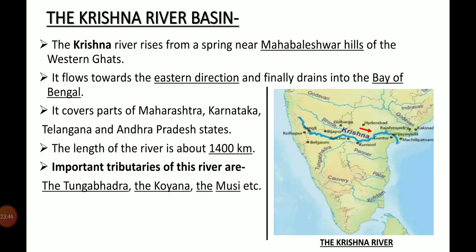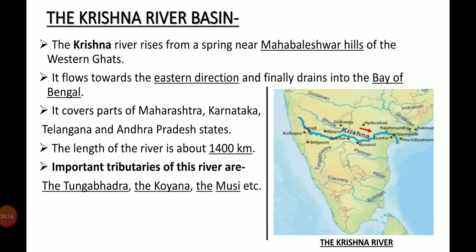Next important river is the Krishna river. The Krishna river rises from a spring near Mahabaleshwar hills of the Western Ghat. It flows towards the eastern direction and finally drains into the Bay of Bengal. It covers Maharashtra, Karnataka, Telangana and Andhra Pradesh states, and the length of the river is about 1400 km.